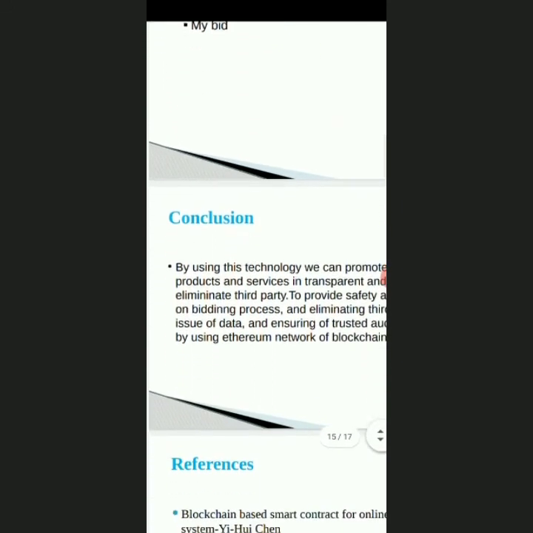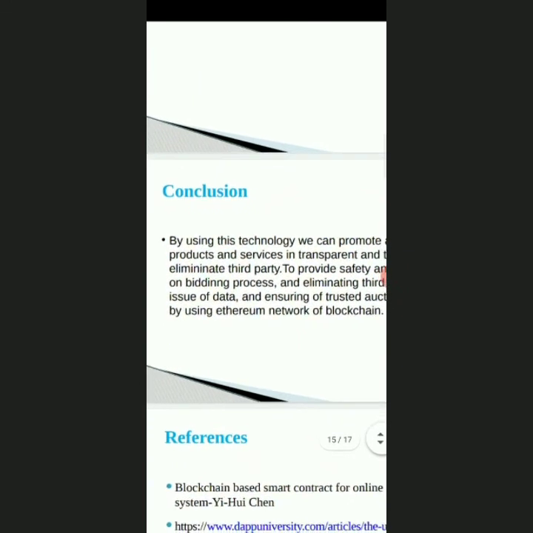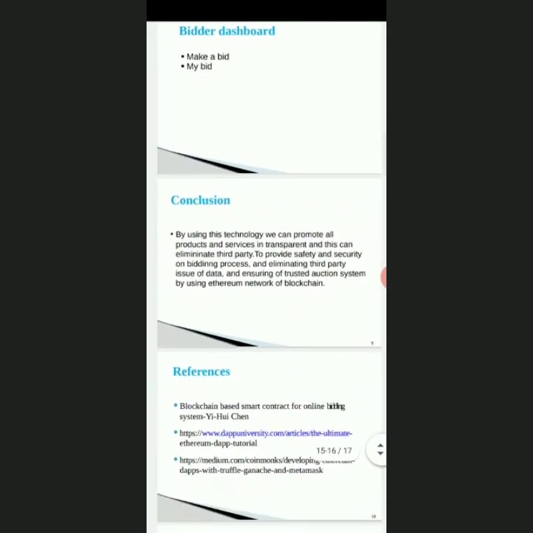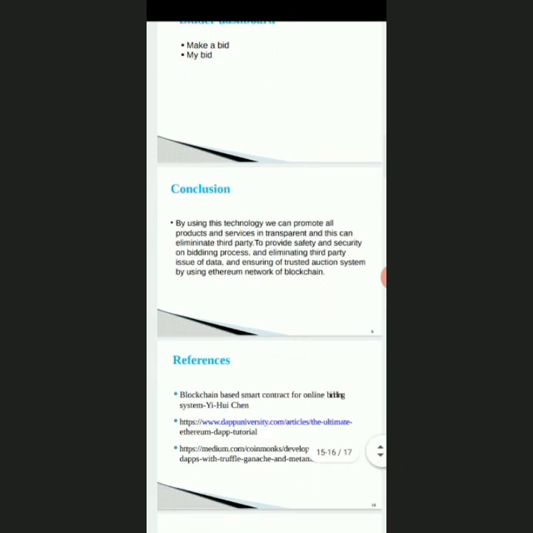Finally, we conclude that by using this blockchain technology, we can do the processes in a transparent way, and mainly it eliminates the third party issue and provides safety and security in the bidding process. We developed a trusted auction system by using the Ethereum network of a blockchain.